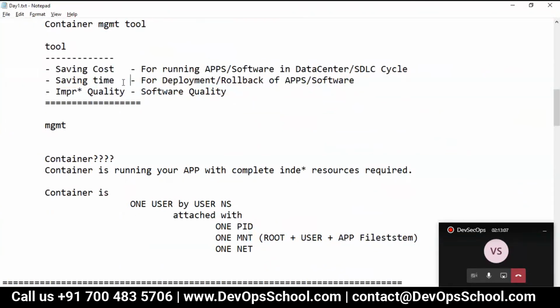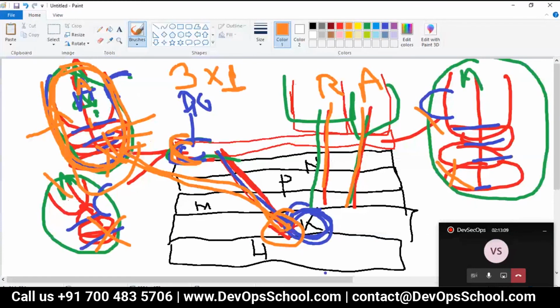So how much time will it take to create a container, guys? Have you imagined? Anyone can comment on it? How much time does it take to create a container? In minutes. Not even in minutes, sir. How much time does it take to create a user? Second. Okay, if I ask you, sir, can you create my access on your laptop? How much time does it take? Second. So a container also gets created in a second.